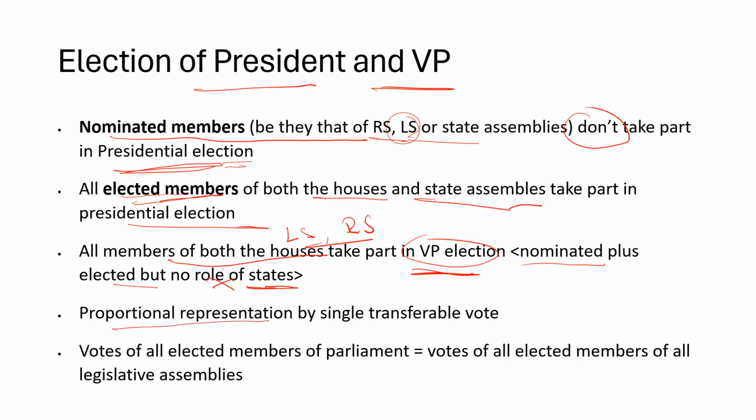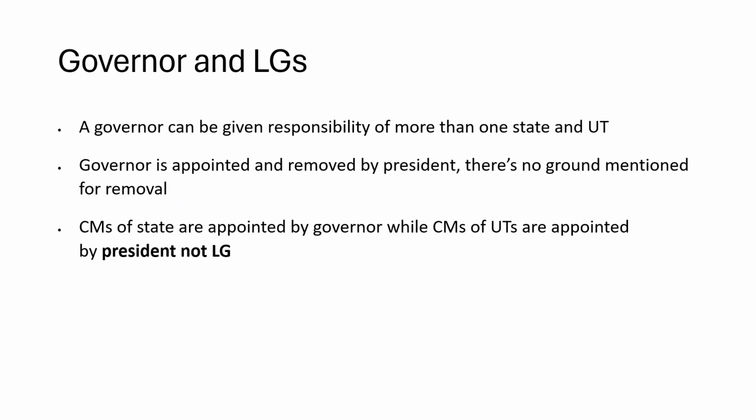So how does the election take place? Proportional representation by single transferable vote. Right? This is the mode of election for the president and vice president. And how is the vote divided? The vote of all elected members of Parliament, both Rajya Sabha and Lok Sabha, is equal to the vote of all elected members of all state legislative assemblies across all the states. So this has equal weightage, and based on this, the proportional representation votes take place for the election of president and vice president. I hope this is clear.